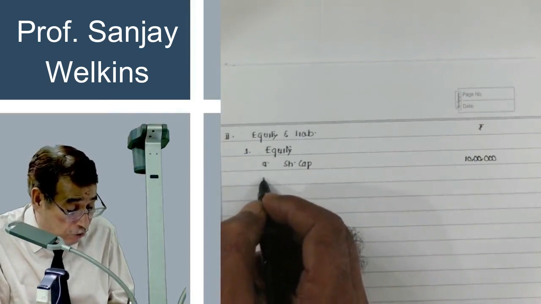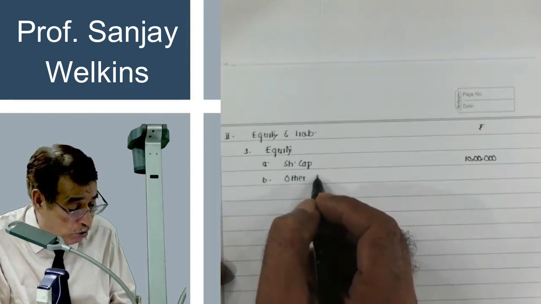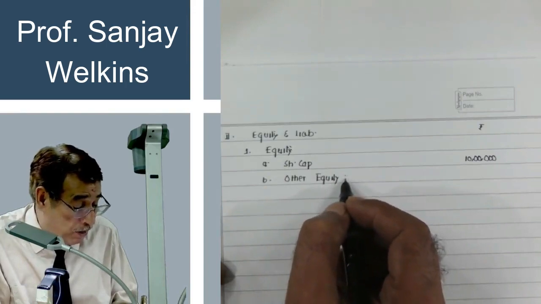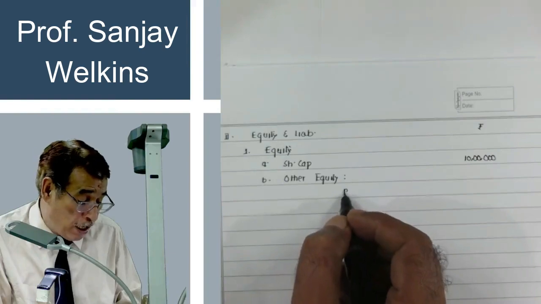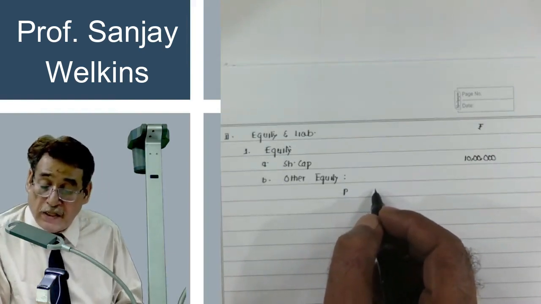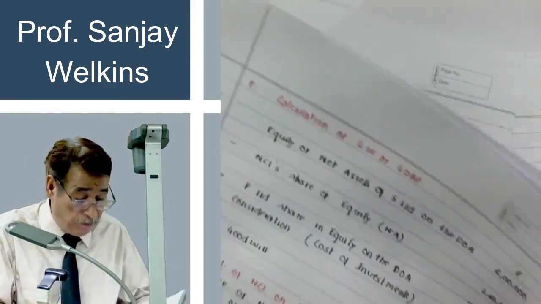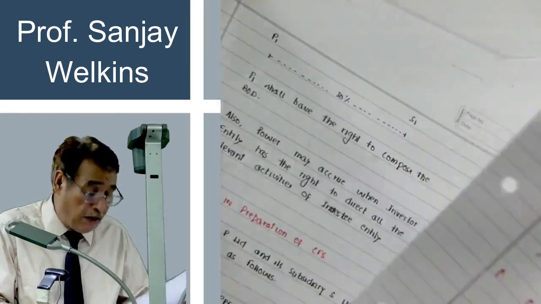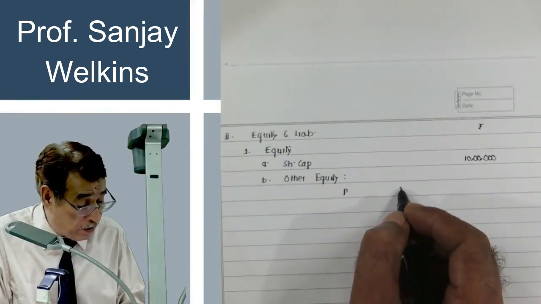And after the equity, we have to write here other equity. And just a moment ago, I also told you other equity of subsidiary company will not be written over here. Now other equity will be presented this way. First of all, we will write here P Limited's other equity. P Limited's other equity balance was, that is the problem. Let me go through the sheets. Other equity balance, where is the question? That is 7 lakh. Other equity balance of P Limited is 7 lakh. You write it as it is, correct?